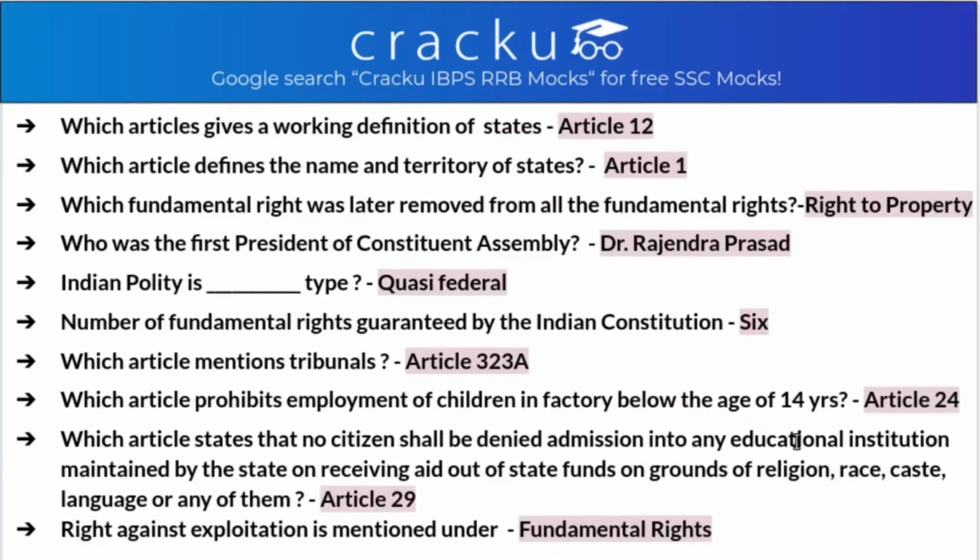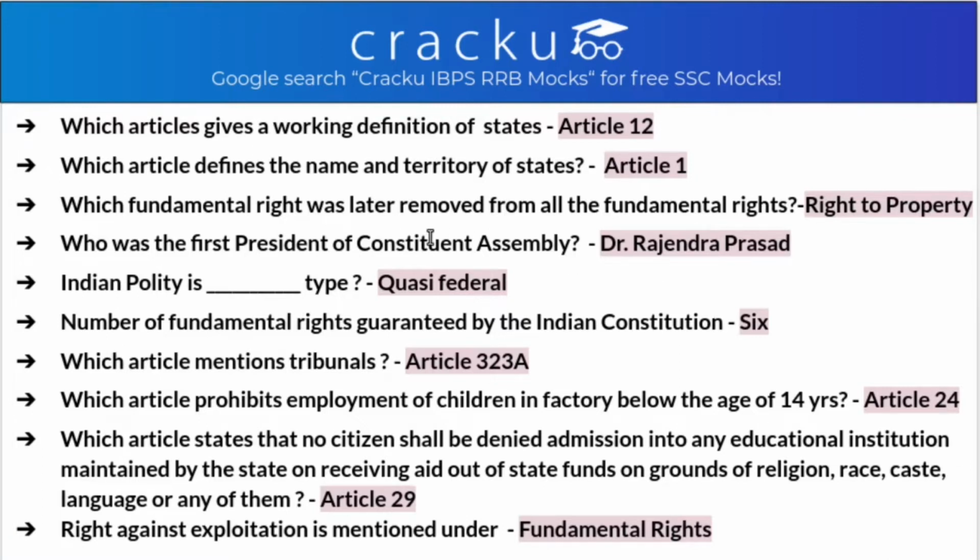After this we have which article gives a working definition of state? It is Article 12. Which article defines the name and territory of state? The first article, that is Article 1. Which fundamental right was later removed from all the fundamental rights? So earlier we had 7 fundamental rights, but after few years one fundamental right was removed, that was right to property. So presently we have 6 fundamental rights.